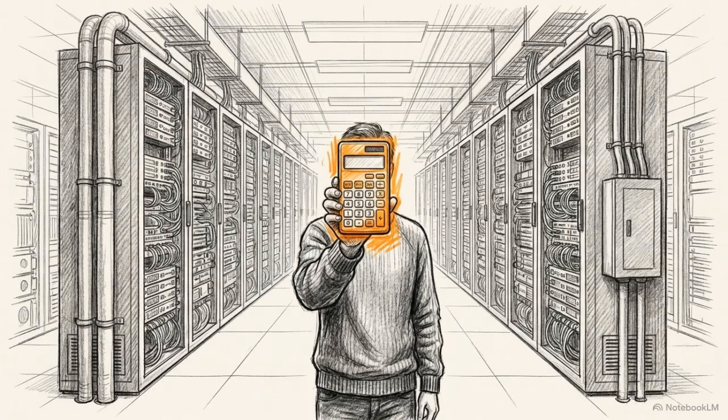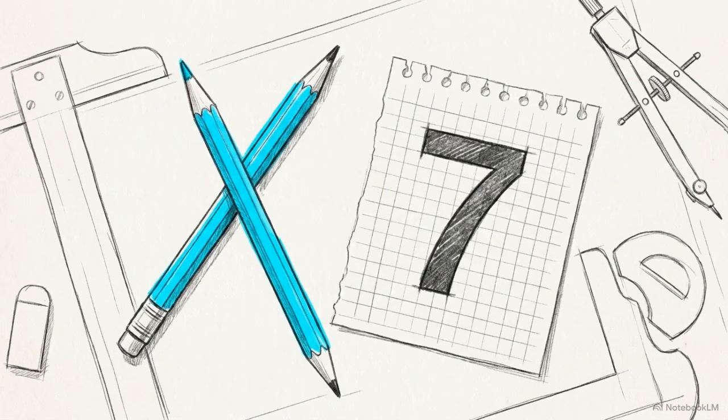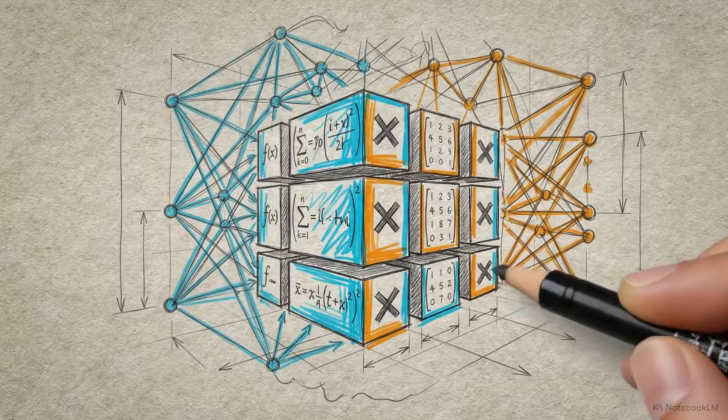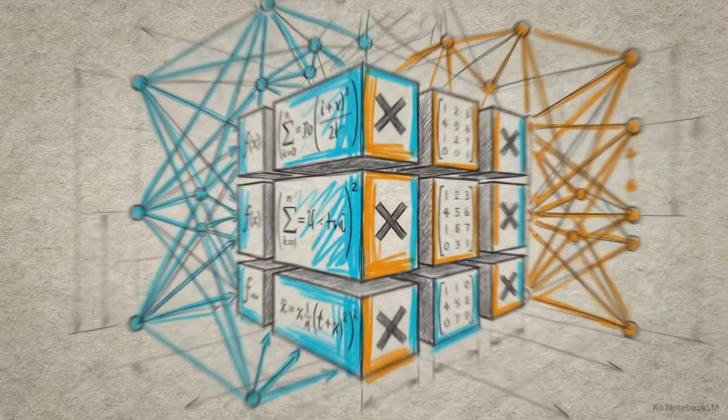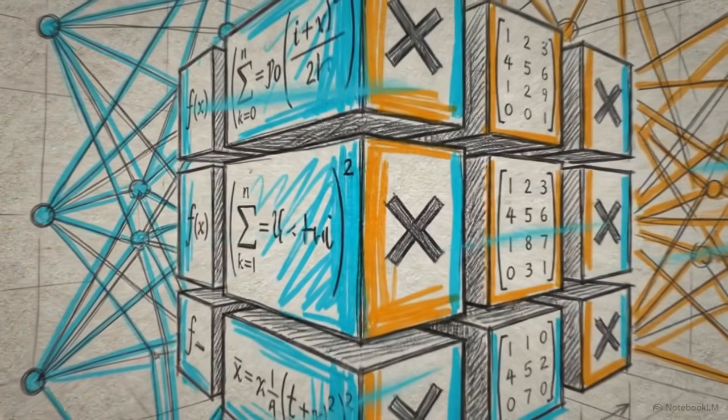If you know how to add and multiply two numbers, you possess the requisite mathematical knowledge to understand how these systems operate. We are going to build a large language model from scratch, starting with single numbers on a piece of paper and ending with the complete transformer architecture. To understand artificial intelligence, we have to strip away the mystique of machine intelligence and expose the pure mechanical arithmetic